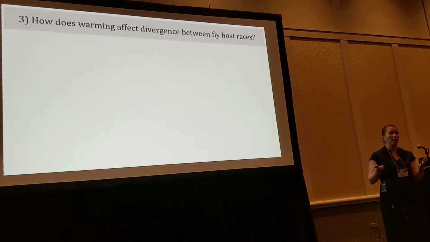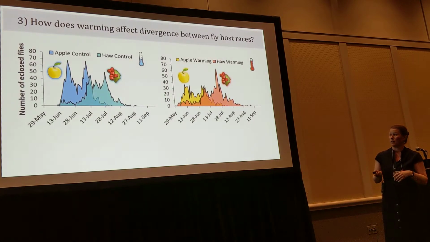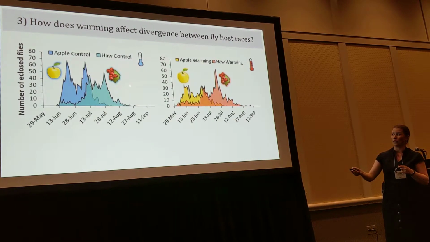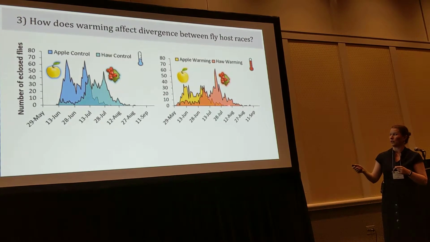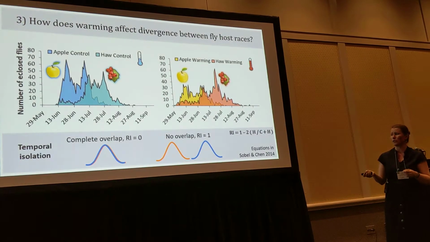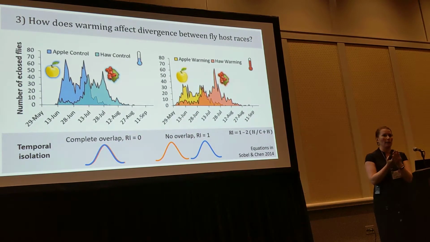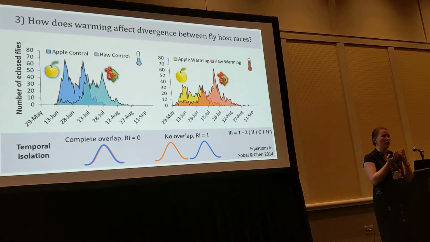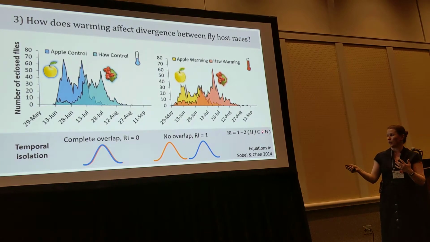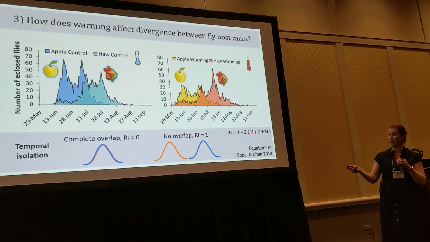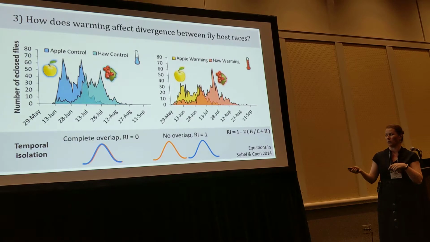Lastly, we asked about potential impacts on divergence between these two host races. Now I'm showing you apple and hawthorn together under the same temperature treatment. Here's control and here's warming. We measured temporal isolation. In general, if the distributions overlap completely, there's no temporal isolation. If they're completely separate, that's an RI of 1. We use the general equation of looking at the number of heterospecific interactions possible over the total that were possible.